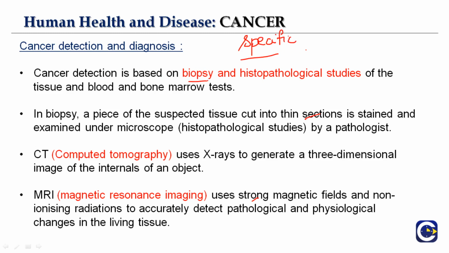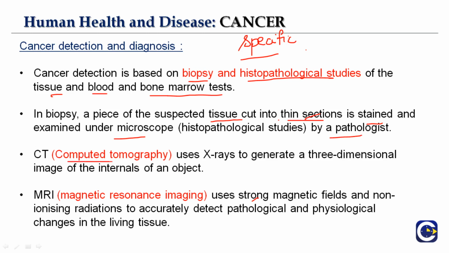So they will have a biopsy done and they will check how the growth of the cell is, or histopathological studies of the tissue and the blood and the bone marrow test. If you know, cancer cells grow very rapidly, right? So this is one diagnostic measure that you can do. When they isolate and start growing it under in vitro conditions, they can see how rapidly they are growing and they can tell you what the situation is. Next, in biopsy, a piece of suspected tissue is cut into thin sections, stained and examined under a microscope by the pathologist, the one who works in the lab.